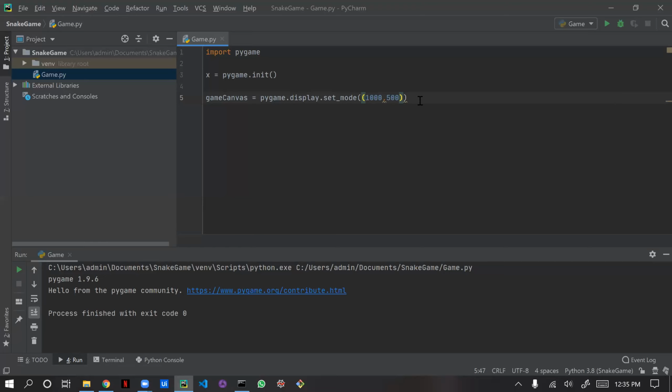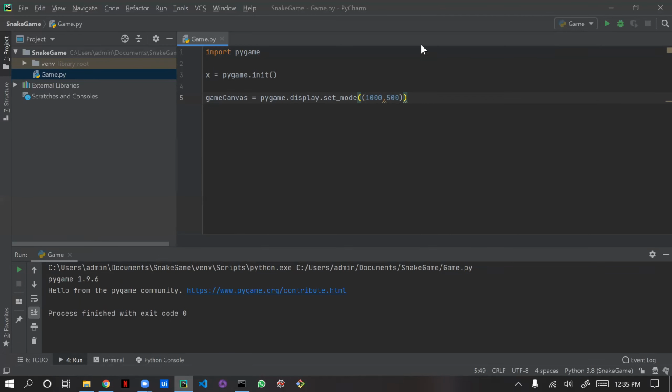Okay, so as you can see, when I run this, we get a canvas or a window, and it gets closed. Now the title we are getting is "pygame window". Instead of that, we will give it a name of our own. That name will be given by using the same pygame module. So we will be giving the name with pygame dot